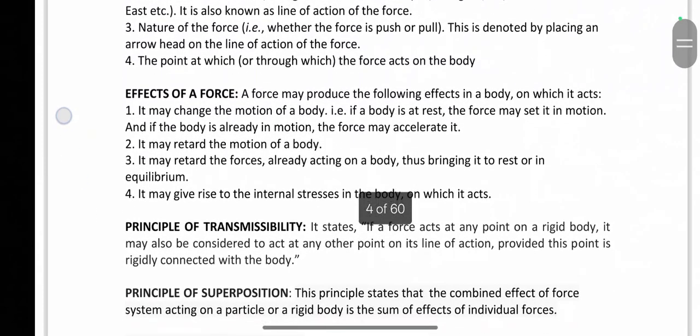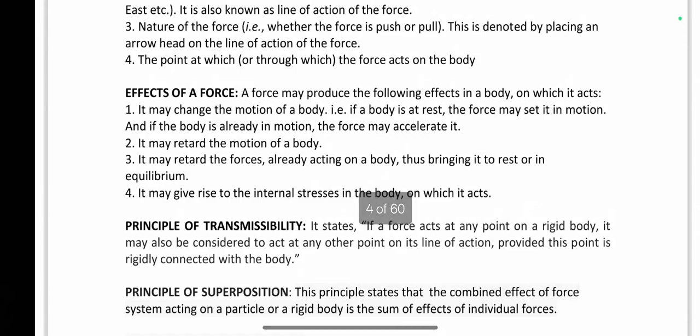Next one, effects of a force. A force may produce the following effects on the body. First one is it may change the motion of the body. If the body is at rest, by adding some force we might set the body into motion. And there is another thing also. If the body is already in motion and we apply some other force on it, it will accelerate more and the velocity will become high. If we are driving a bike at 20 kilometers per hour and we increase the gas, it will go to 40 kilometers per hour, though it is already in motion.